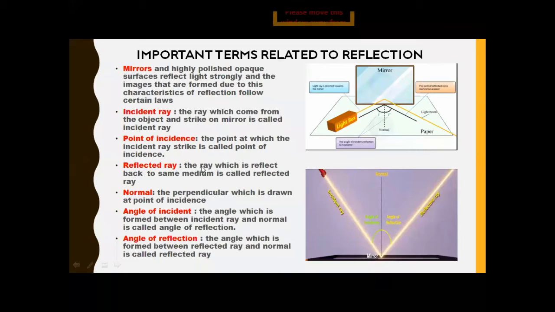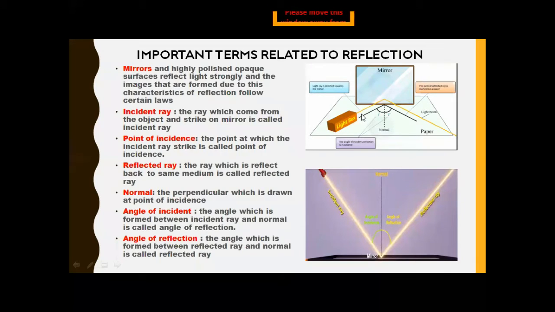The next term is reflected ray. The ray which is reflected back into the same medium is called the reflected ray. As you can see, the incident ray is coming from the light, it strikes at the point of incidence, and a part of the light is reflected back again into the same medium. That ray, which comes again into the same medium, is considered the reflected ray.